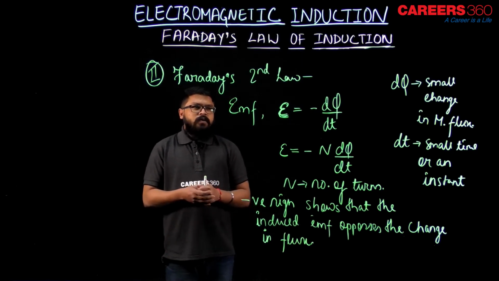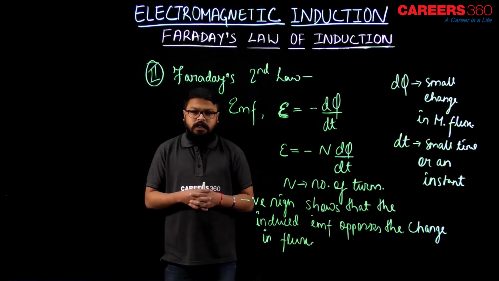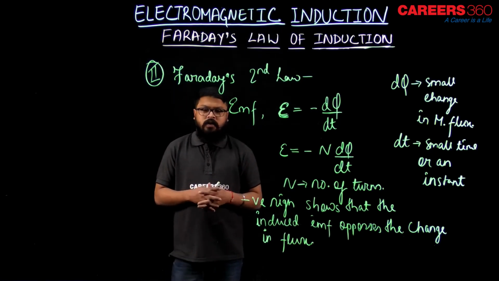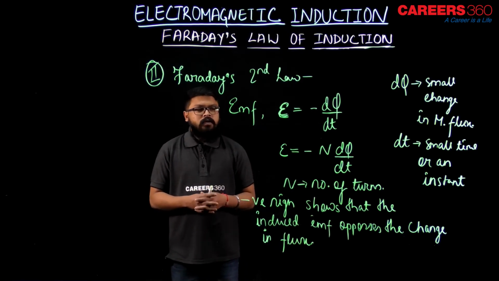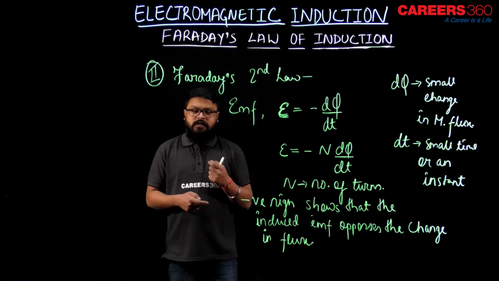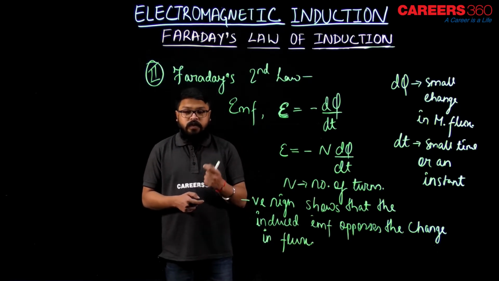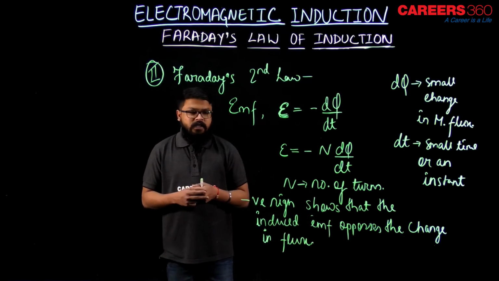So, the EMF induced is nothing but minus n d phi by dt, where n is the number of turns of the coil, or the conductor or solenoid, for example, and d phi is a small change in flux, and dt is the small time or an instant in which d phi amount of change of flux takes place. I hope that is clear to you.